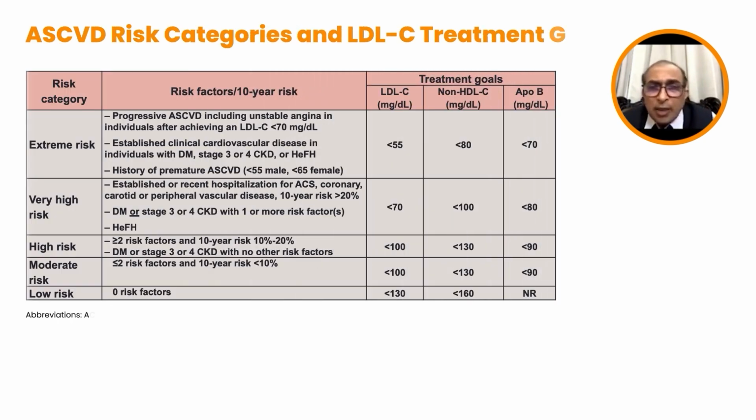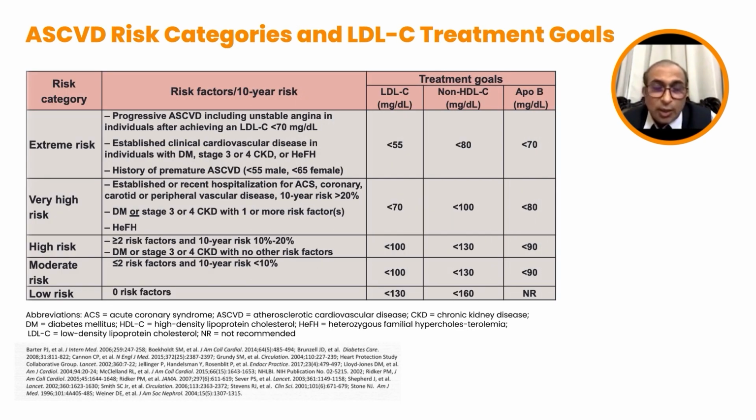Now, coming to lipid management, it's very important that we understand, as I was highlighting from our India diabetes study, that 80% of people with diabetes, at the onset of diabetes itself, had more than one lipid abnormality. And what we say is that the target should be customized based on the presence of other risk factors. Those who do not have other risk factors also, just with the presence of diabetes itself, have a high risk, and the target for LDL should be less than 100, the target for non-HDL should be less than 130, and the target for ApoB should be less than 90.